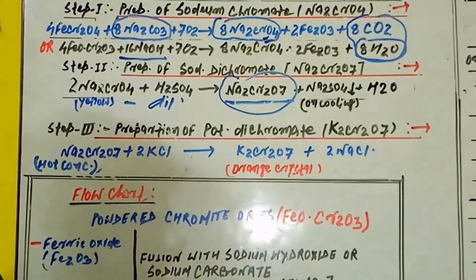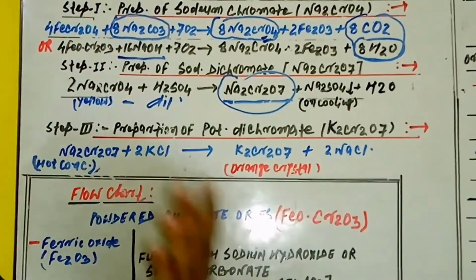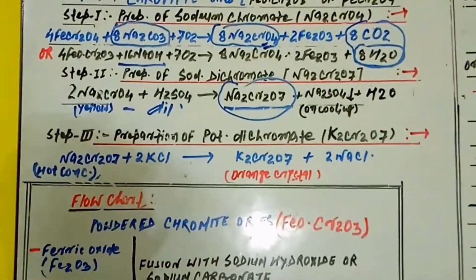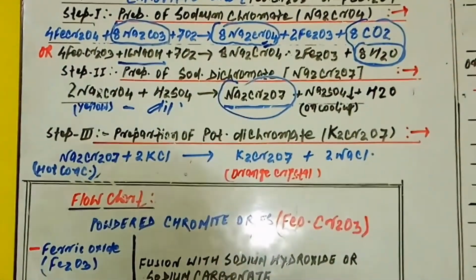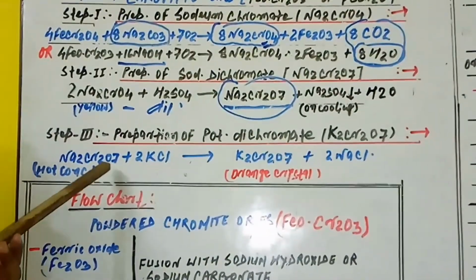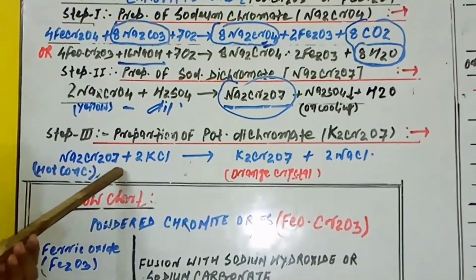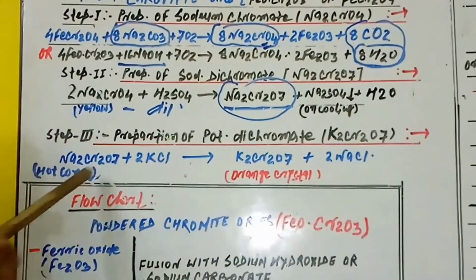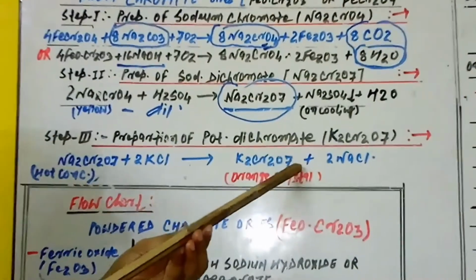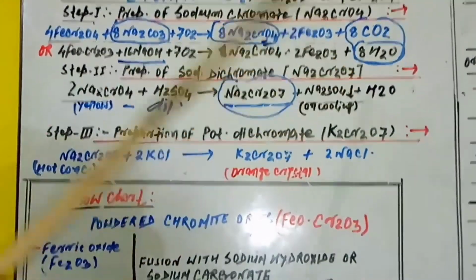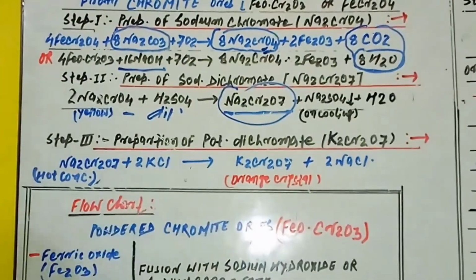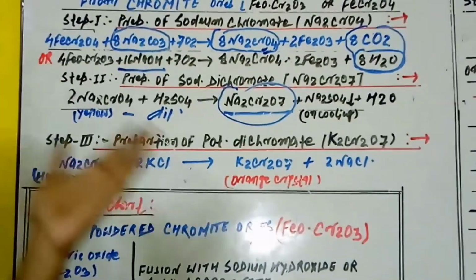We already said that hot concentrated sodium dichromate on treatment with a calculated amount of KCl, in other words an equimolar mixture, is converted to potassium dichromate. You see the reaction is a very simple reaction. Na2Cr2O7 plus 2 KCl produces K2Cr2O7, known as potassium dichromate, which on cooling produces the orange crystals.